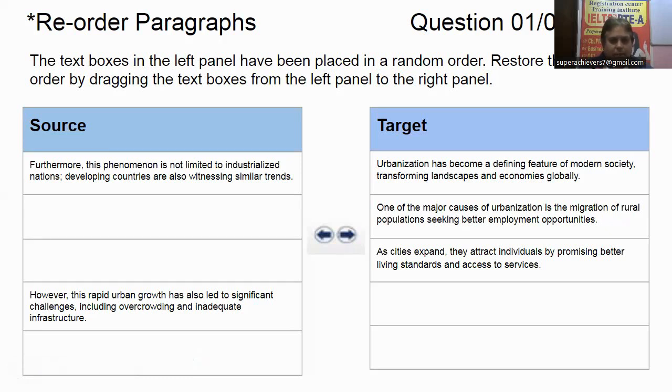Now, going ahead. So this was a positive thing, right? Now, if you check the "Furthermore," this also may be the next one. "This phenomenon is not limited to..." yeah, it may be. And "However, the rapid urban growth has led to significant challenges."